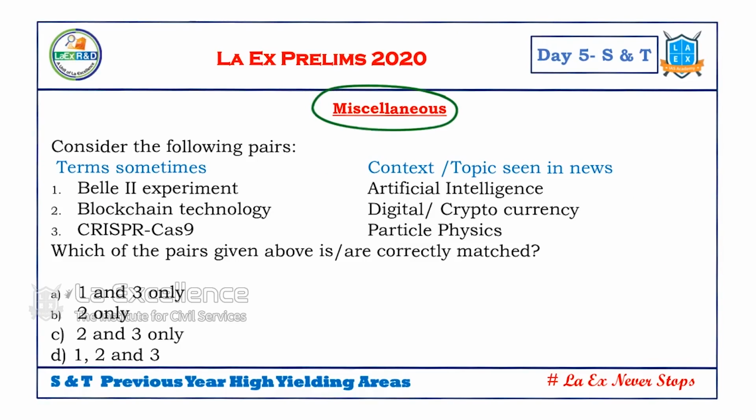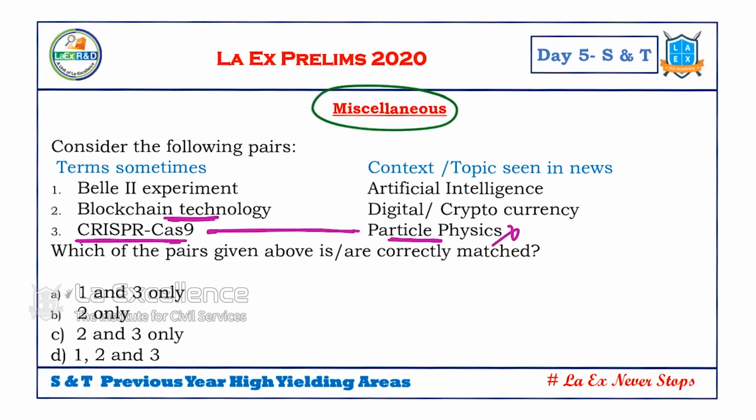Yes, we completed the fundamental physics, how to read the concepts, what the issues in news are, we understood that. Now let's understand some miscellaneous issues. In this, they give issues or topics from various areas of science and technology. For example, CRISPR-Cas9, they ask whether this pair is correct or not. They said it is related to particle physics. Is it so? No, that is incorrect.